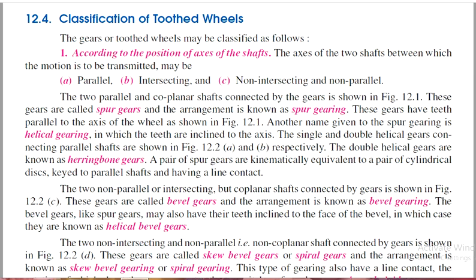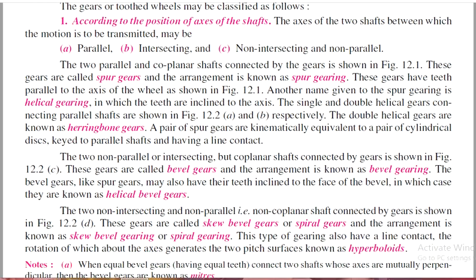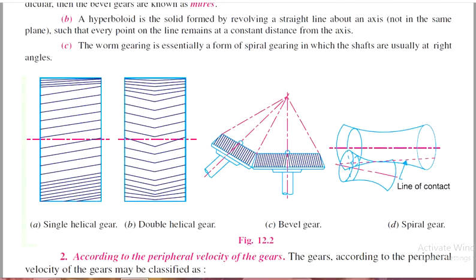Classification of toothed wheels is based on the position of the axes of the shafts, that is, the axes of the two shafts between which the motion is to be transmitted. They may be parallel, intersecting, or non-intersecting and non-parallel. For example, when two parallel and coplanar shafts are connected by a gear system, the gears are called spur gears, and the arrangement is known as spur gearing. These gears have teeth parallel to the axis of the wheels.